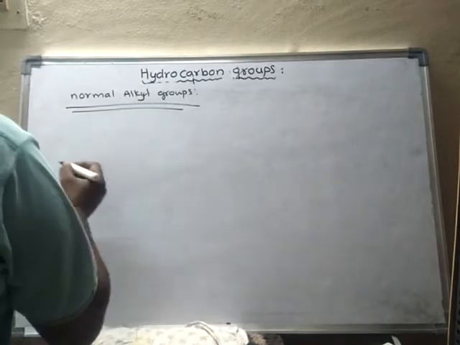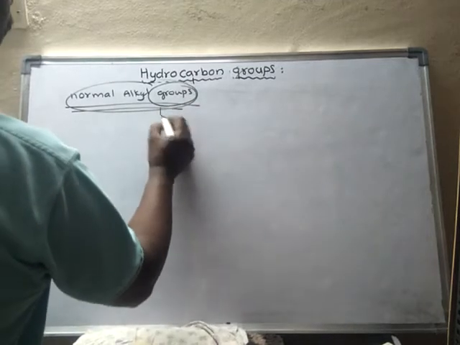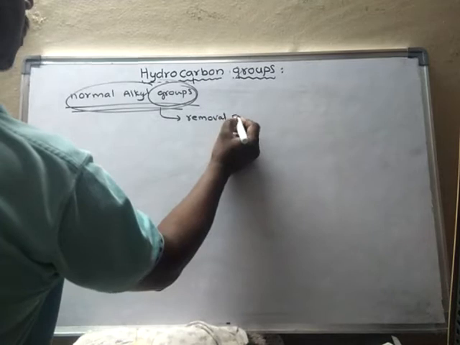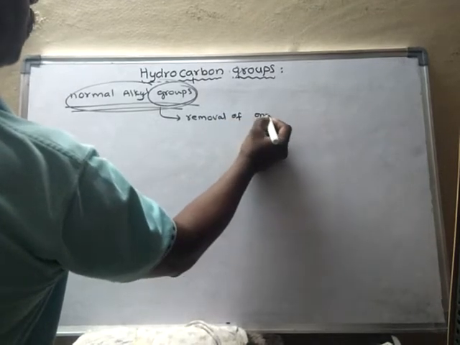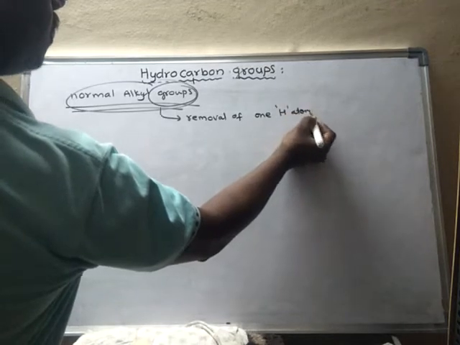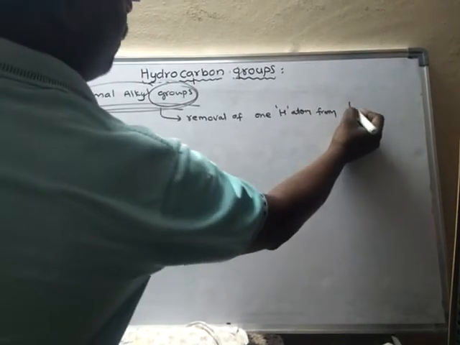This group is formed by removal of one hydrogen atom from a primary carbon.